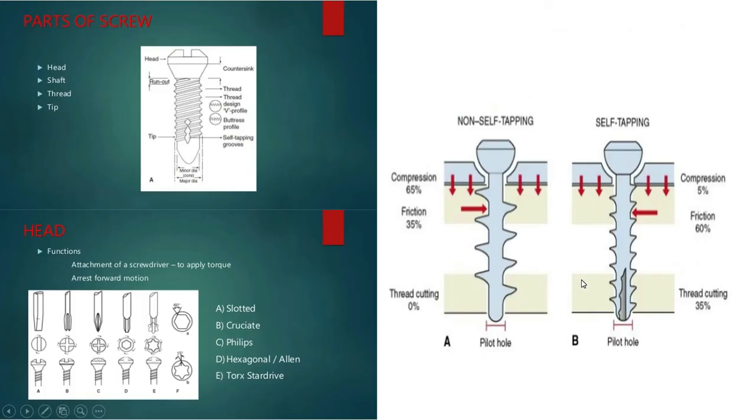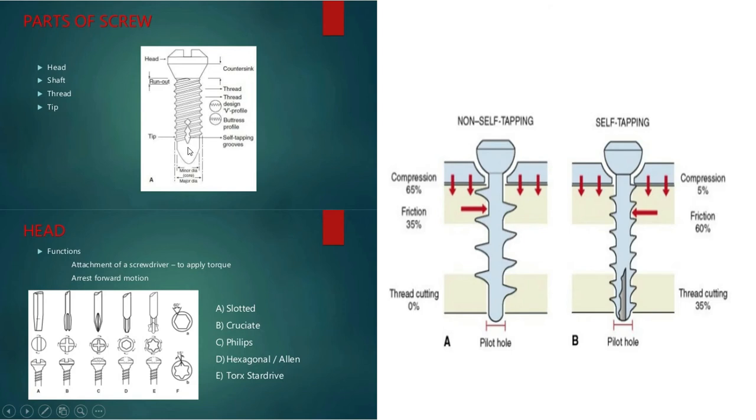Okay, now there is some serration over this. And the junction of this head and shaft is called the run out zone, and this serration is called thread. It can be V-shaped, it can be buttress shaped, and at the end there is a flute. This is called the cutting flute.